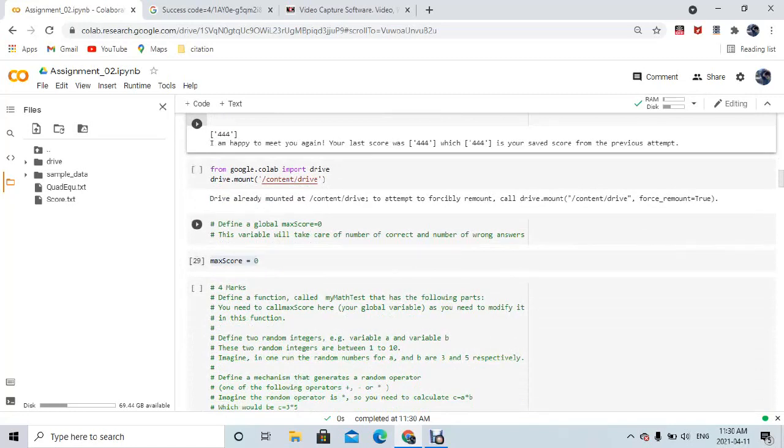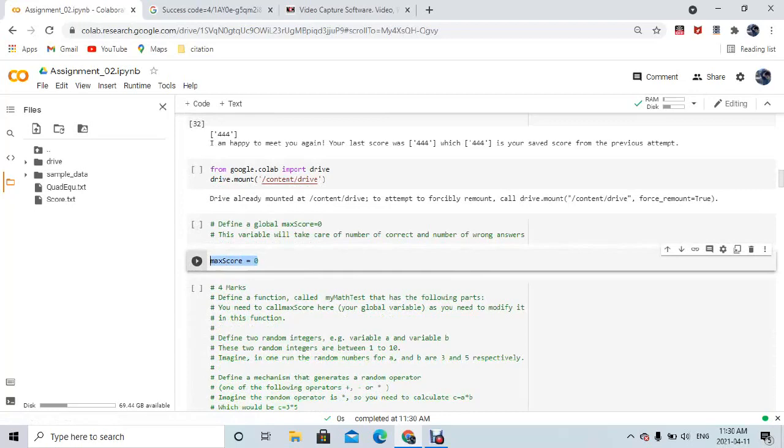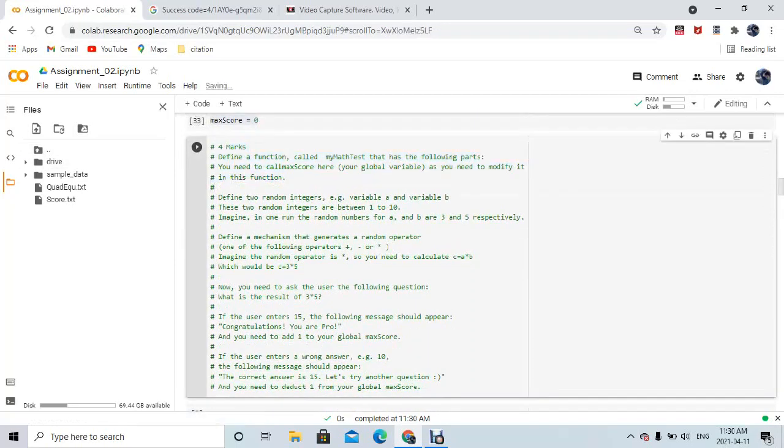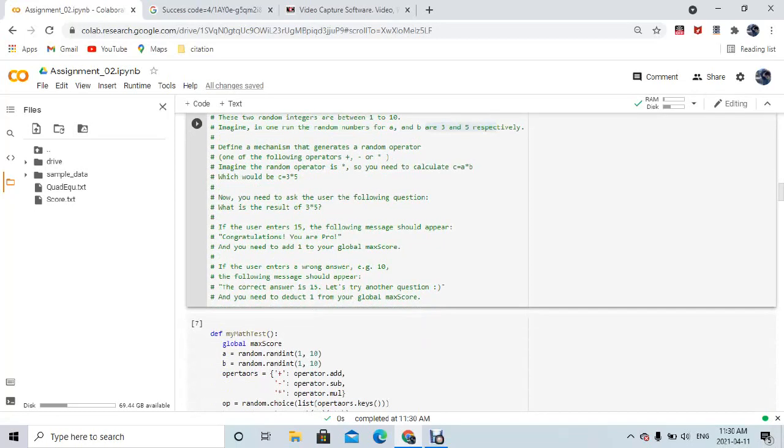Now we have to define a global max score variable, so I use this max score equal to 0 as a global variable. After that, moving ahead to the next question, it says define a function called my math test that has the following parts: generate two random integers between 1 and 10. Then we have to perform some basic operations such as addition, multiplication and subtraction between them. So if it generates addition, then it will print c equal to 3 plus 5, or 3 multiply 5. It depends on the randomly generated operator.